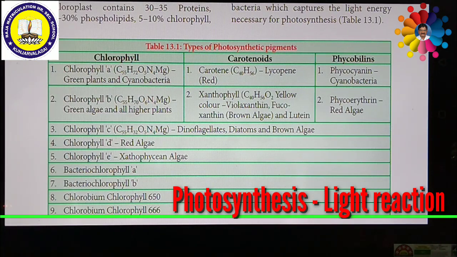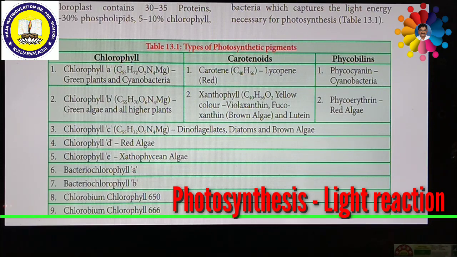Apart from this, some of the algae and cyanobacteria have specialized pigments called phycobilins, phycocyanin, phycoerythrin. These are all the pigments responsible for photosynthesis in higher plants, cyanobacteria, and some of the bacteria as well. Some of the algae can also do photosynthesis. So these are all the pigments which are responsible.